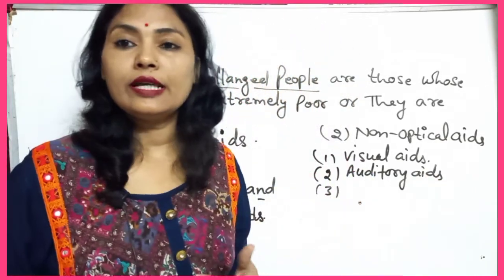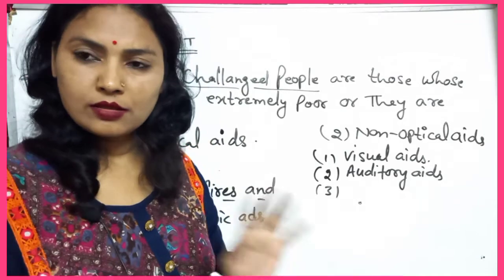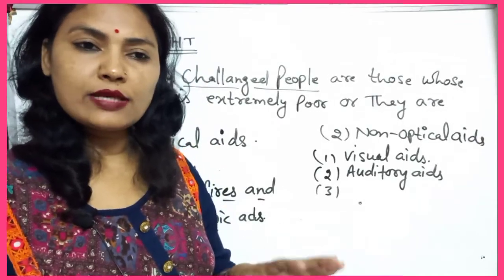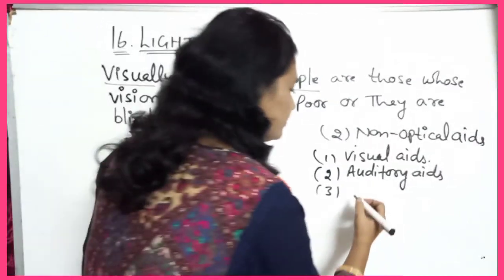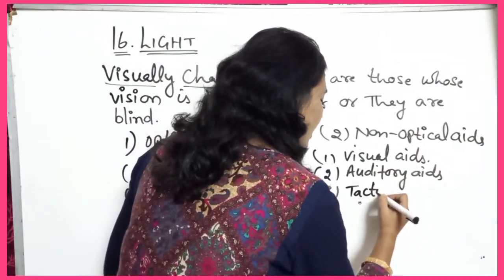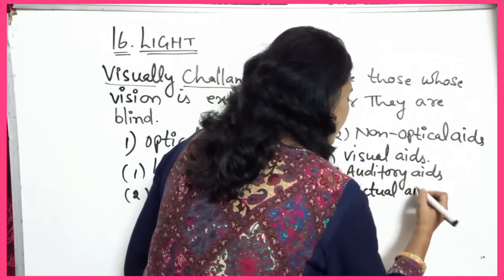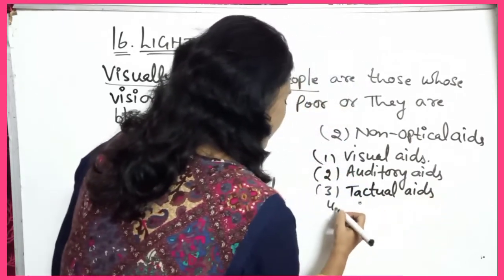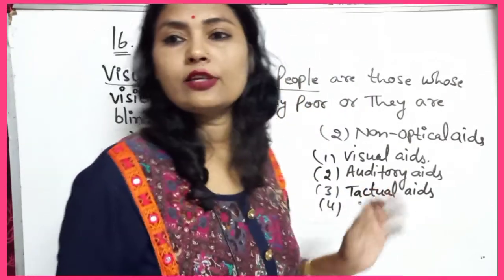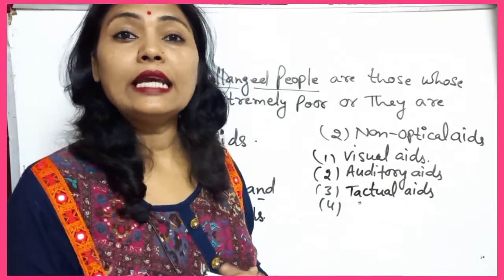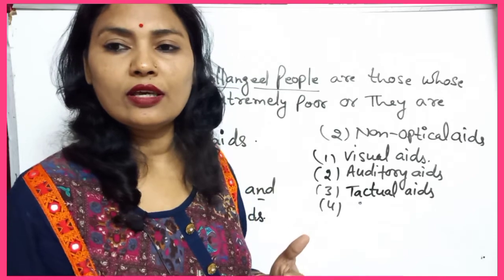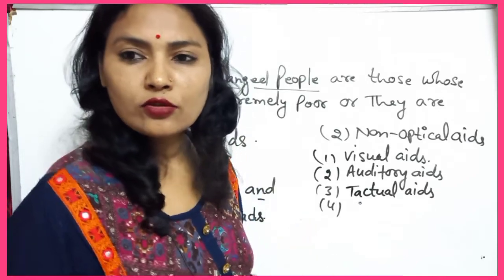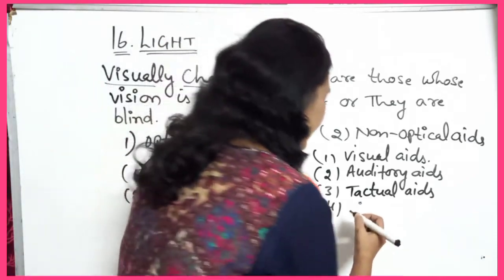Next we can take the textual aids, using the sense of touch. Then after textual aids, we can take the electric aids that I have told you, CCTVs, CDs, everything will be there. So you can write electric aids.